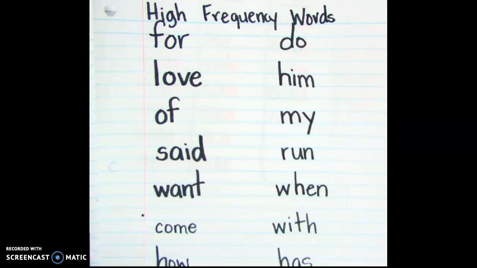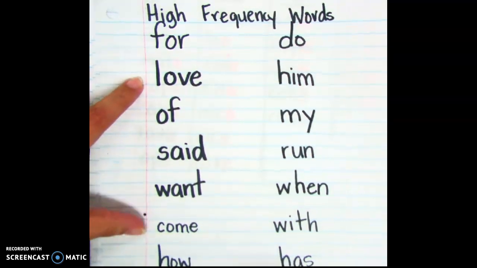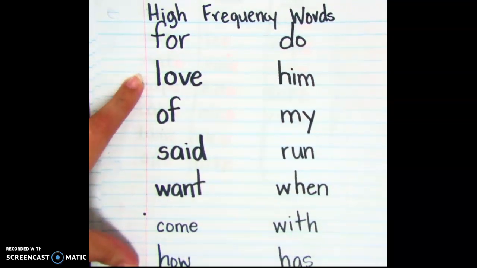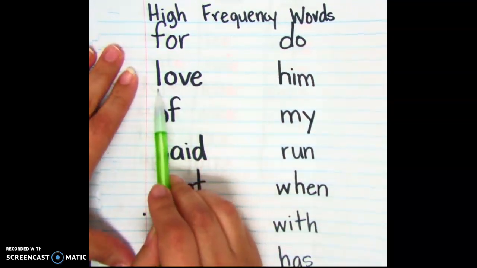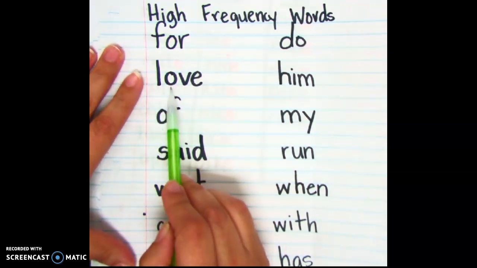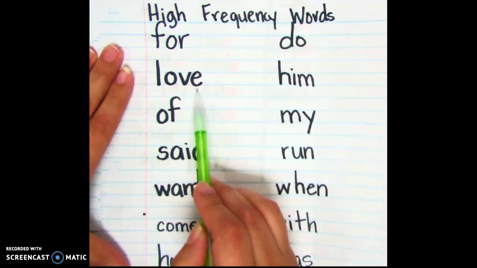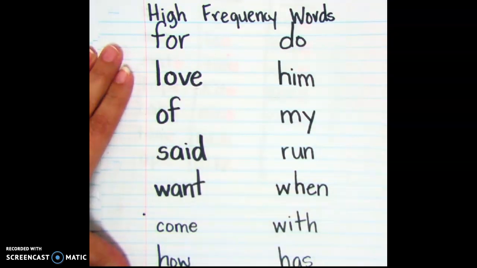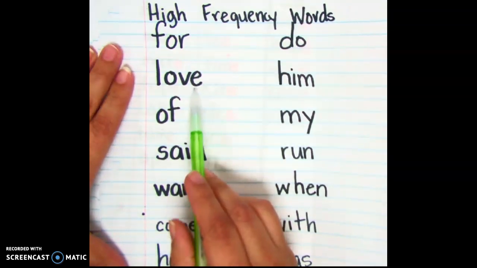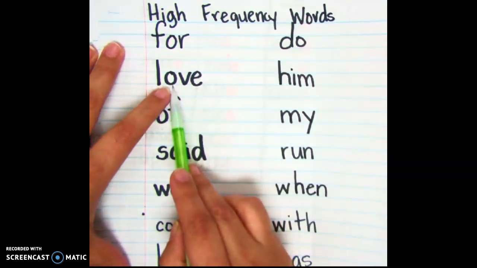Speaking about rules, we have 2 words in this list. As of now, we have the word love and the word come. As we can see, we have a consonant, then we have a vowel. Our vowels are A, E, I, O, and U. Then we have another consonant, and then we have the E. We've been talking about the silent E rule. When we have a silent E, it tells the other vowel to say its name. That's the